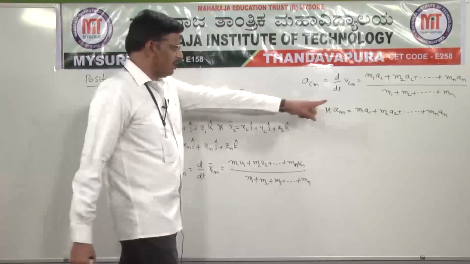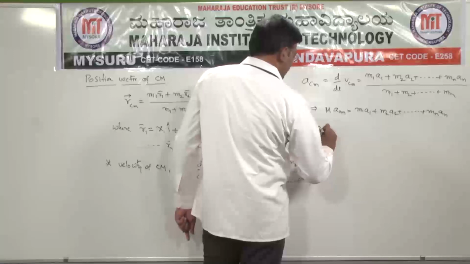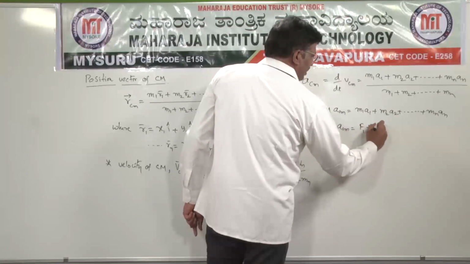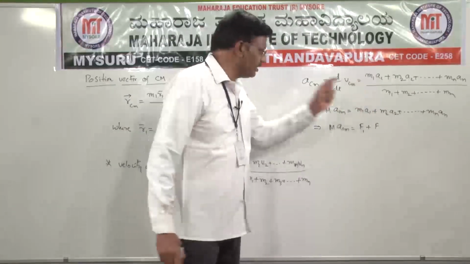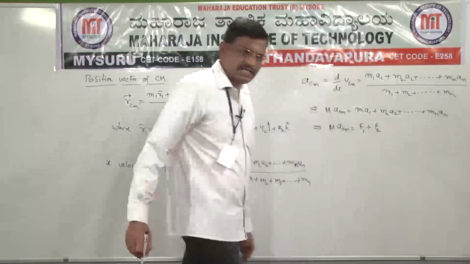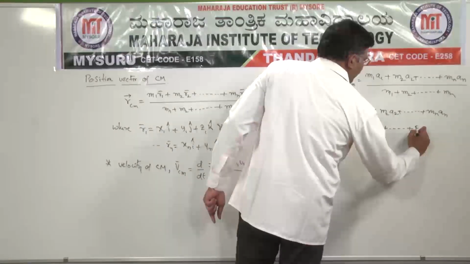mn an. So according to Newton's second law, we know that ma is equal to F. So that implies M A_CM can also be written as m1 a1, which is the force acting on the first particle, that is F1. m2 a2 is the force acting on the second particle, that is F2, and so on up to Fn.